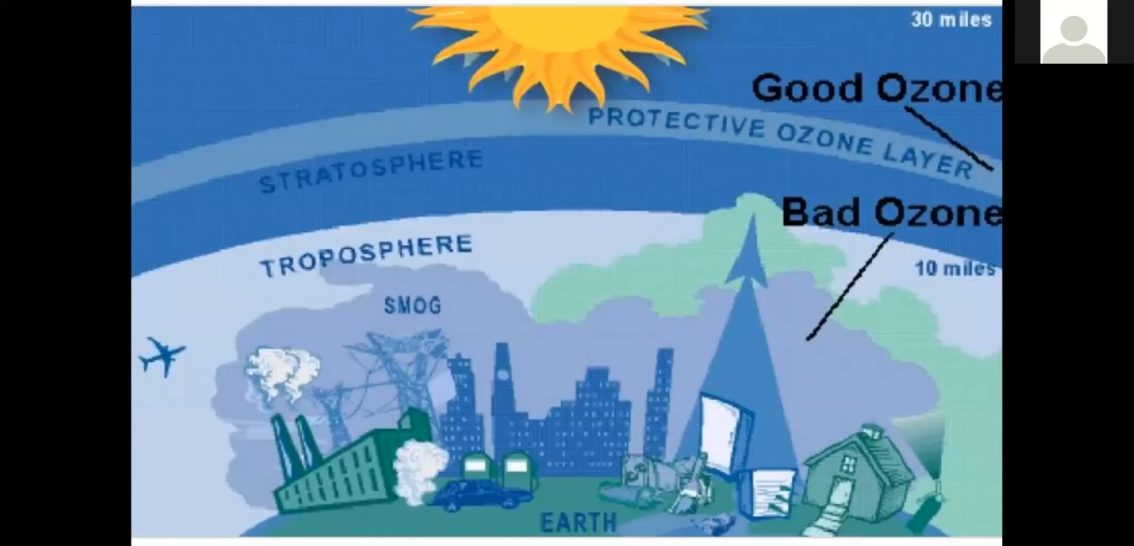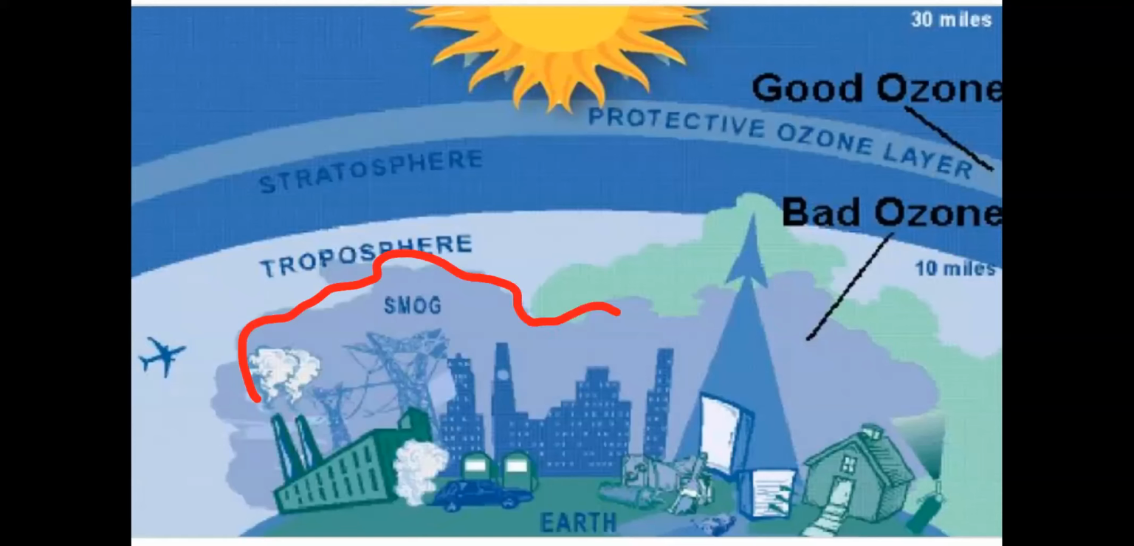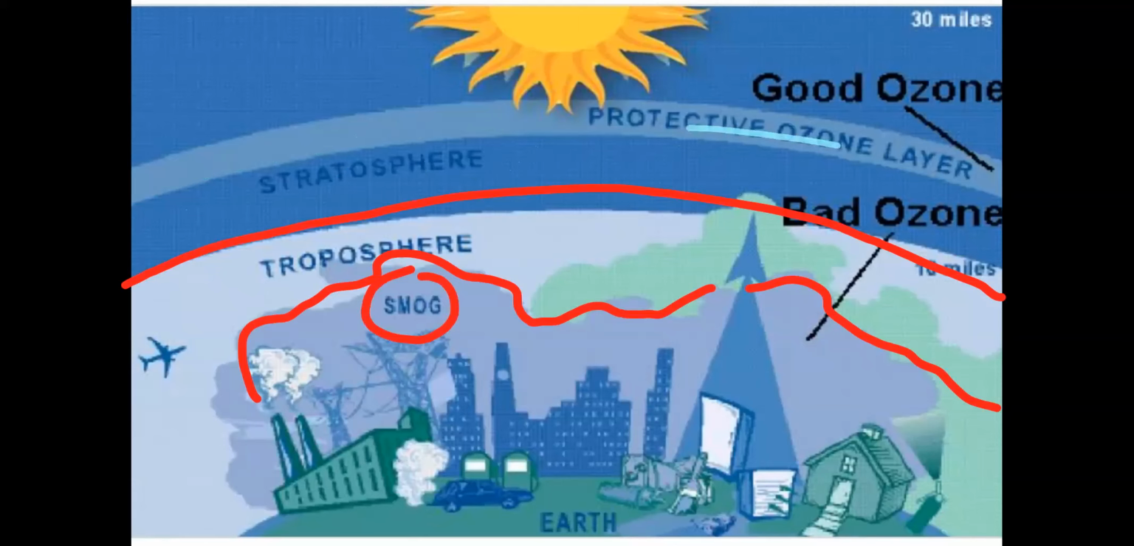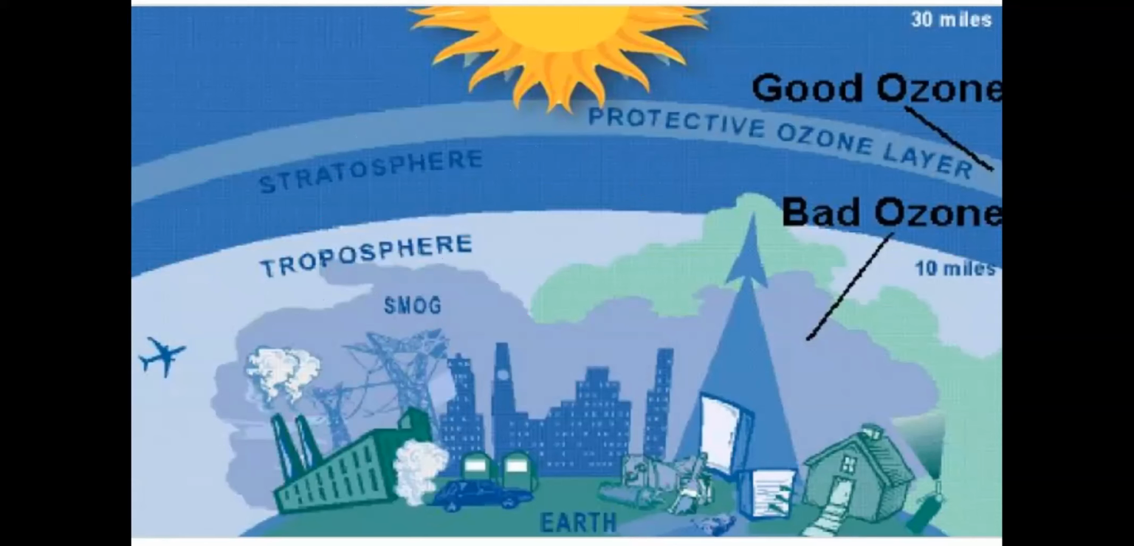See this picture over here, right? Here is the bad ozone. This is the troposphere in our surroundings. So bad ozone is formed where the smoke is present. So this much area is the troposphere. Then the stratosphere is there. Here the good ozone is present, right? Which acts as a protective ozone layer.